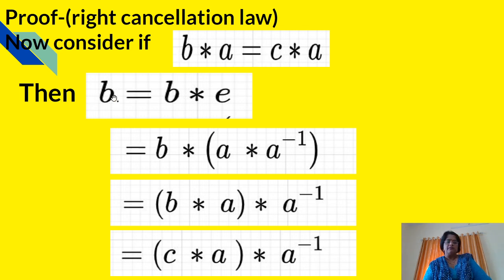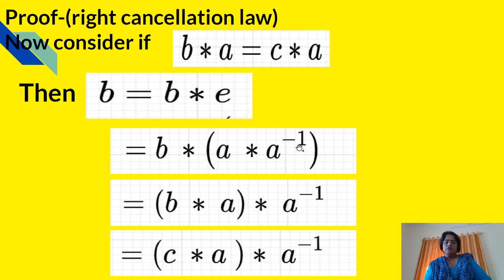Now, consider B. B can be written as B star E, where E is the identity element. B star E can be written as B star A star A inverse, because the product of the element and its inverse is always the identity element.